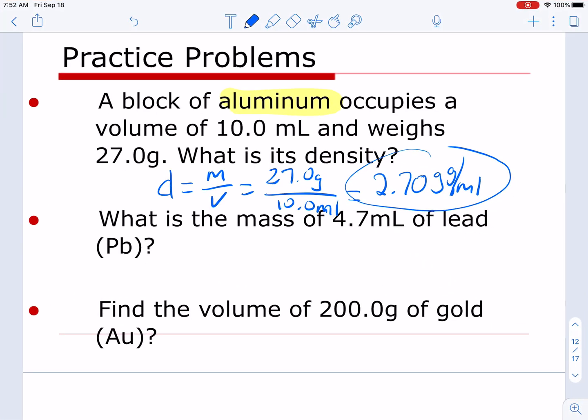Now, going back to our problem here, now it's asking us to solve for the mass. And so in order to solve for the mass of a substance, we know that mass is equal to the density times the volume. Well, we don't know what the density of lead is. It doesn't give it to us here. So where would I find that information?